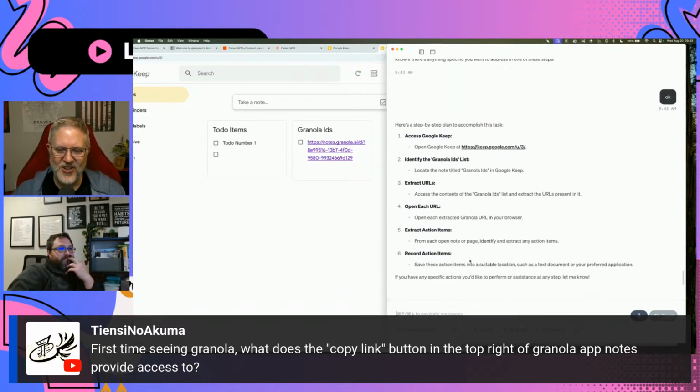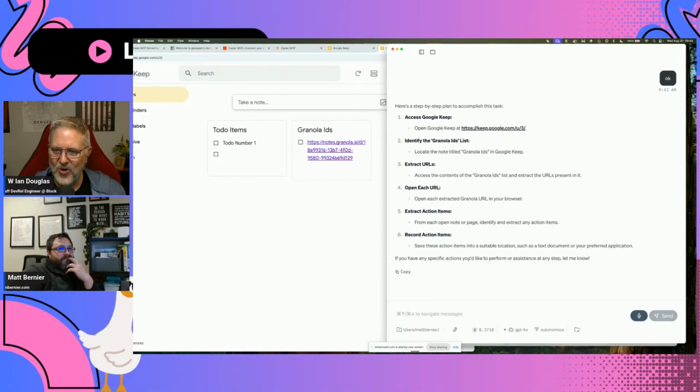Okay. So it's telling us several times over, what do we want to do here? What's the plan? And then we'll try to figure out from here. If you have any specific actions, just tell it, can you access the list of granola IDs to find the URLs?